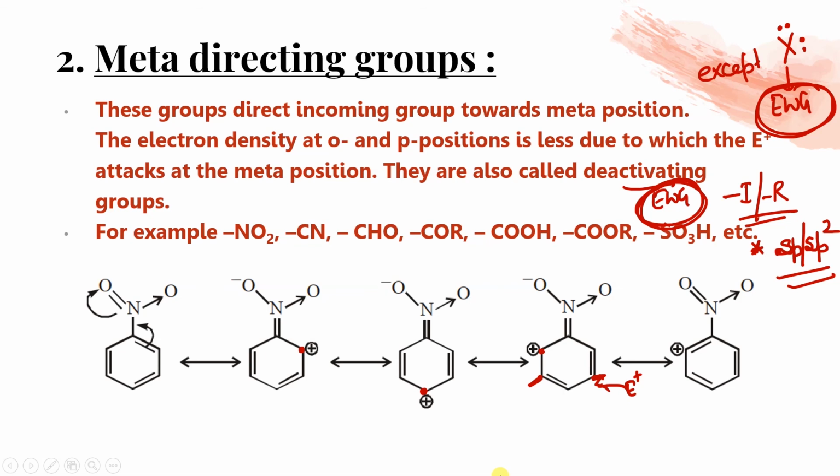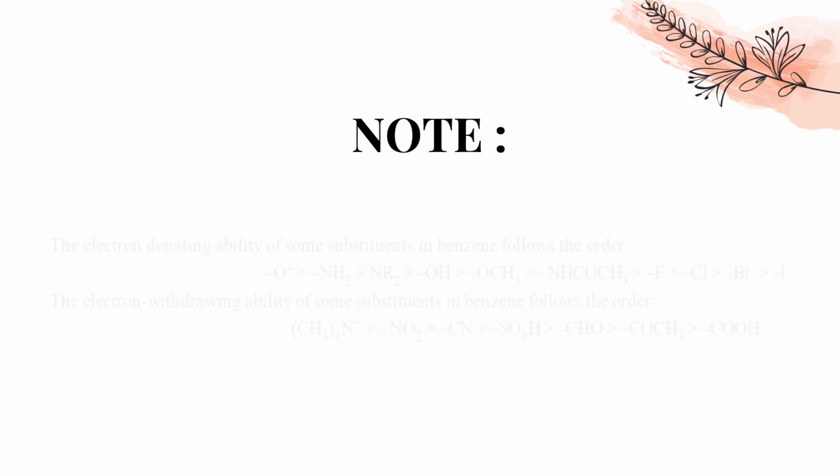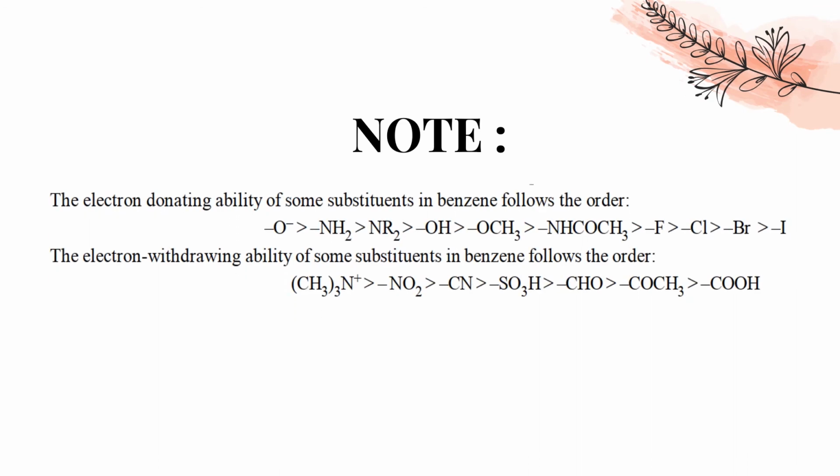Got it? And that's why it directed the electrophile to the meta position, and that's why it is called meta directing group. I hope it is clear, my dear. Any doubt in this? An important question will be asked from this: although halogen is an electron withdrawing group, why is it still ortho and para directing? Note, the electron donating ability of some substituents in benzene follows the order. What will be the order? O minus is the highest, then NH2, NR2, OH, OCH3. So this is the electron donating ability.